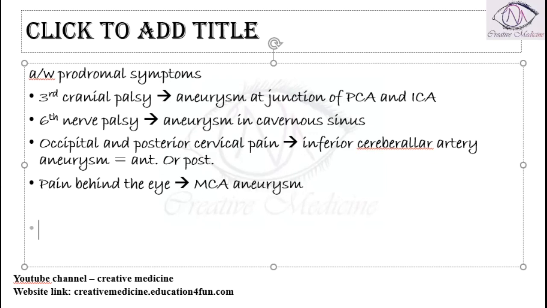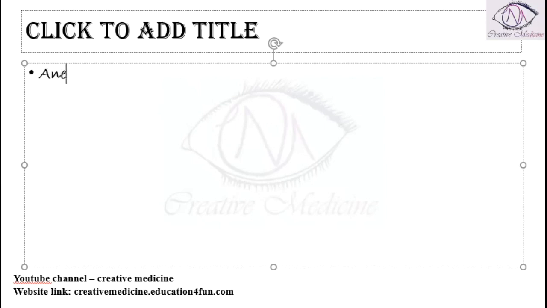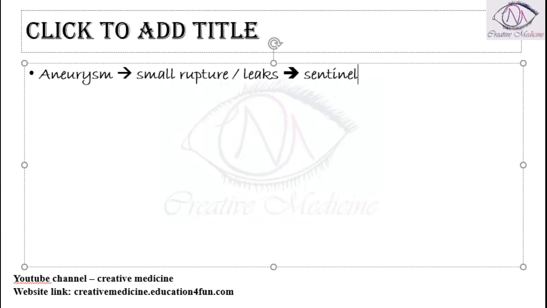Sometimes these aneurysms which we are talking about may also result in small ruptures or small leaks, and these small ruptures or small leaks seen in aneurysms are called sentinel bleeds.